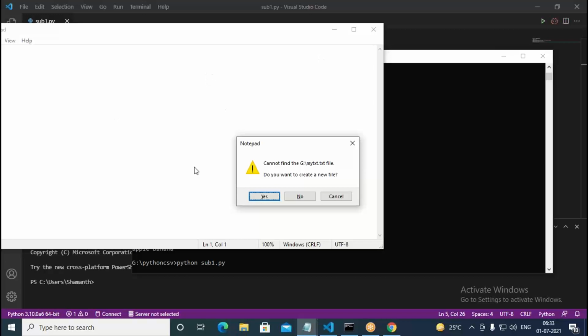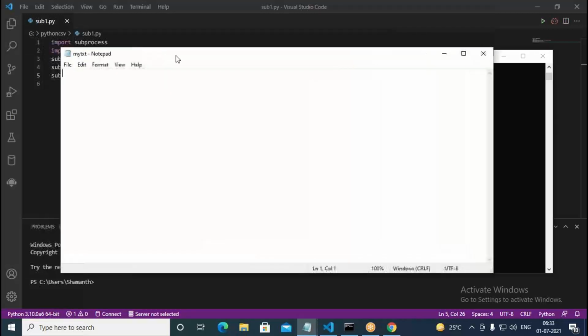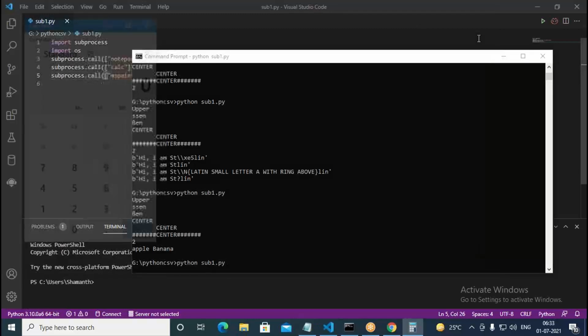It is saying here, cannot find the g:/mytxt.txt file. Do you want to create it? Yes, I'm saying create. So it's getting created for us. I put some text here: this is a sample text file created with Notepad. Okay, now I can save this. Then I quit from here.